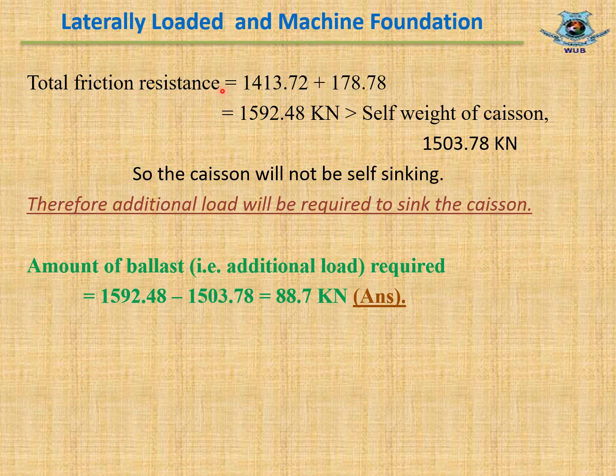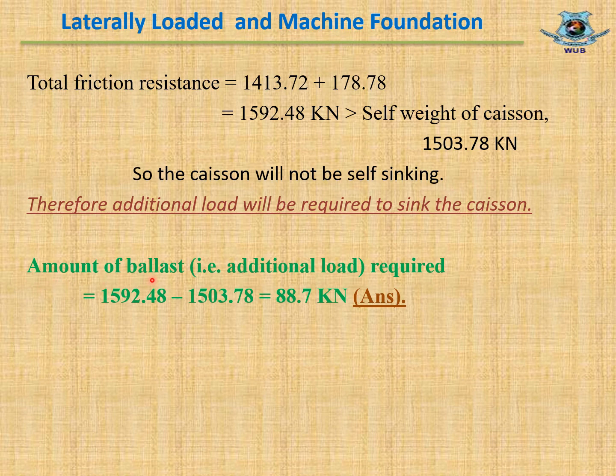Total frictional resistance equal to 1413.72 plus 178.78. Here 1413.72 equal to frictional resistance of clay layer and 178.78 equal to frictional resistance of sand layer. Finally, total frictional resistance equal to 1592.48 kilonewton, which is greater than self weight of caisson equal to 1503.78 kilonewton. So the caisson will not be self-sinking, as the resistance force is greater than its weight.